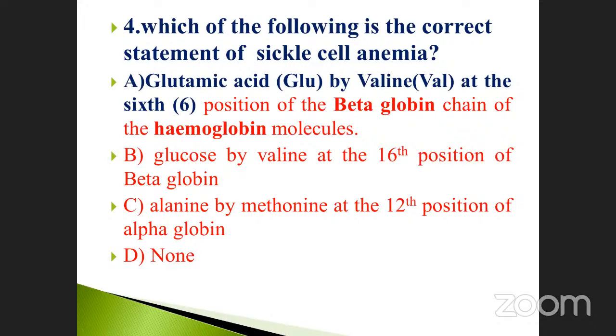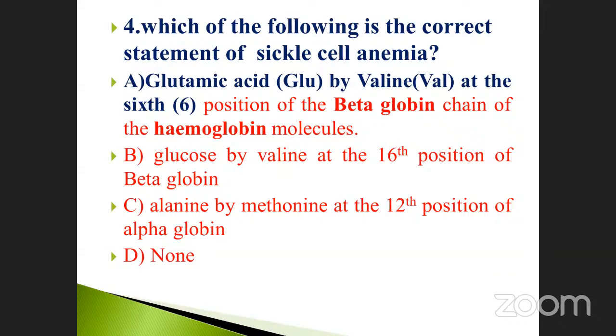Which one of the following is a correct statement in sickle cell anemia, my dear students? Option A, sir. Glutamic acid replaced by valine at the 6th position of the beta globin chain of the hemoglobin molecule. Very good. Super. Correct.